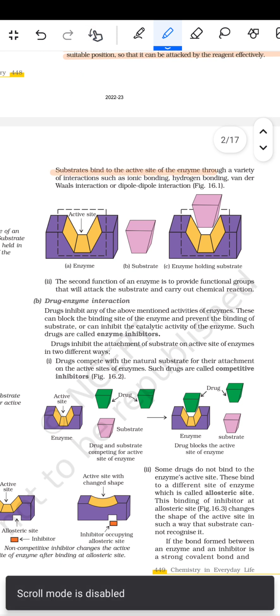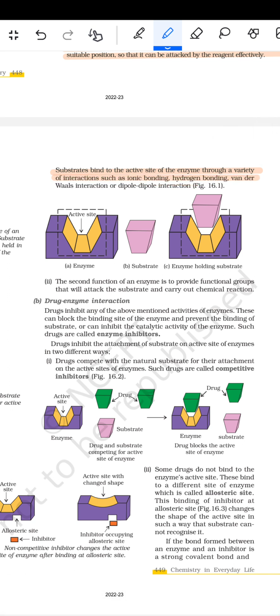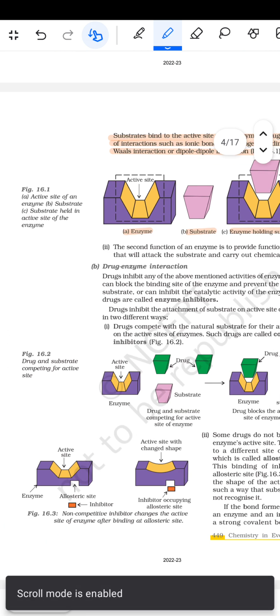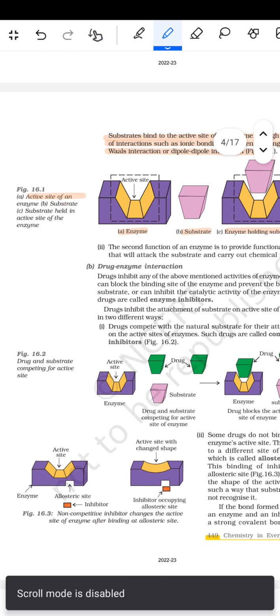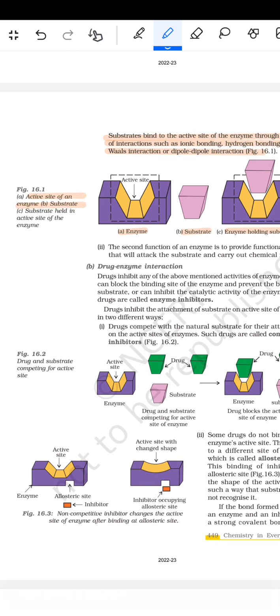Substrate binds to the active site of the enzyme through a variety of interactions such as ionic bonding, hydrogen bonding, van der Waals interaction और dipole-dipole interaction. तो ये enzyme हो गया, substrate हो गया और the enzyme holding substrate हो गया और इसका active site हो गया. तो active site of an enzyme, substrate held in the active site of the enzyme दिए हुए.